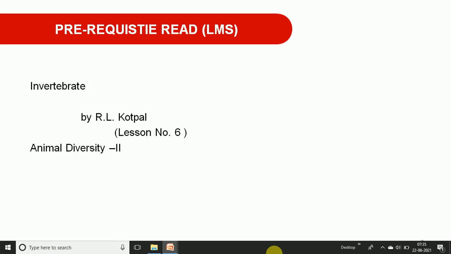Another textbook I suggest is Animal Diversity part 2, published by Vision Publication and written by Dr. V.R. Kakurte. In this book you can specifically go to lesson number 3. In that book you can get good information related to the mouth parts of insects.